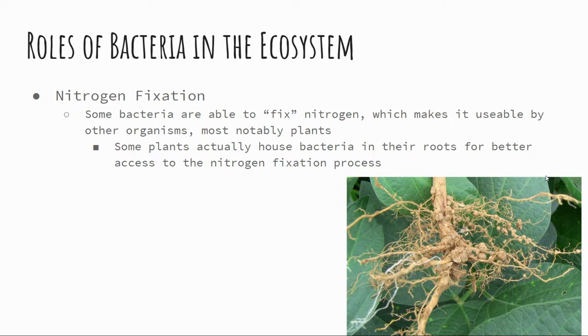plants. Some plants actually house these bacteria in their root systems to fix nitrogen. So when we talk about fixing nitrogen, we're talking about the same thing as we did with carbon. Inorganic nitrogen has to be fixed to organic nitrogen. There are bacteria that do this, and that organic nitrogen is needed by plants as a fertilizer to allow the plants to grow and continue their cellular processes.